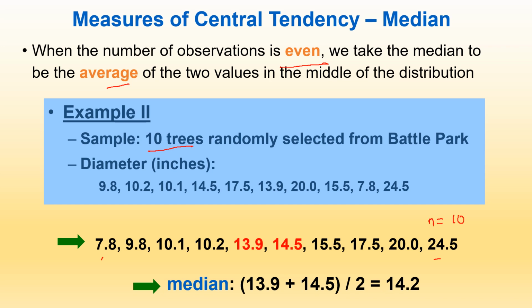In such cases, take the two middle values and find the average of those values. That is, median M equals the middle values 13.9 plus 14.5, divided by 2. Here we get 14.2 as the median of the given series.